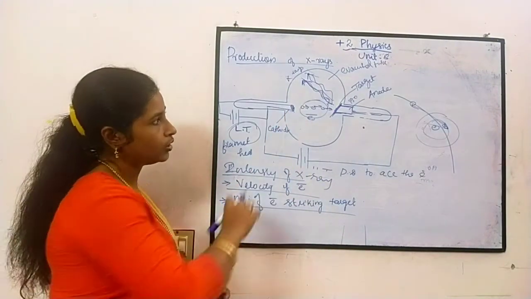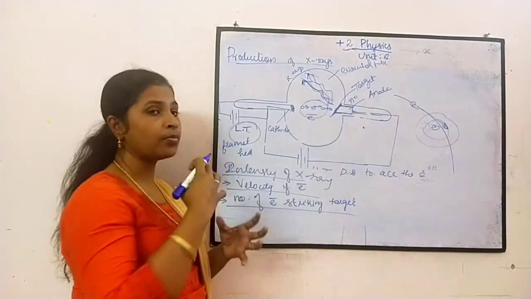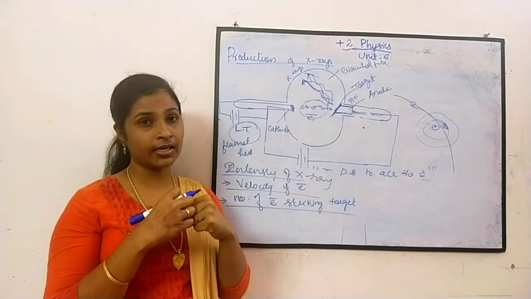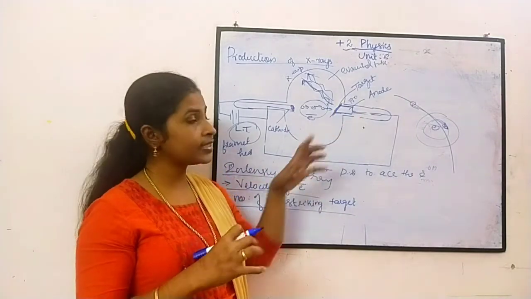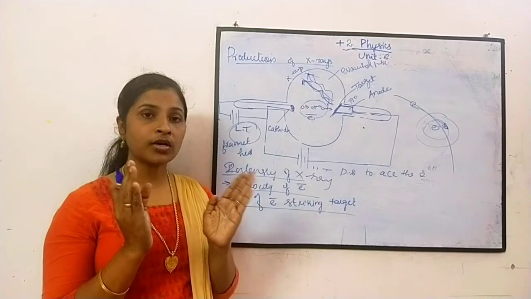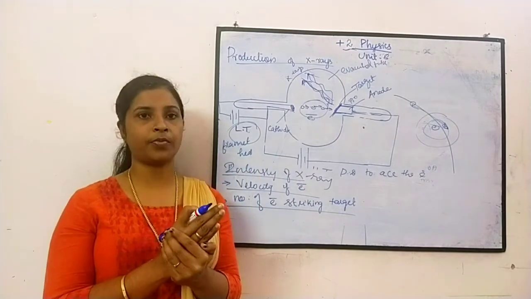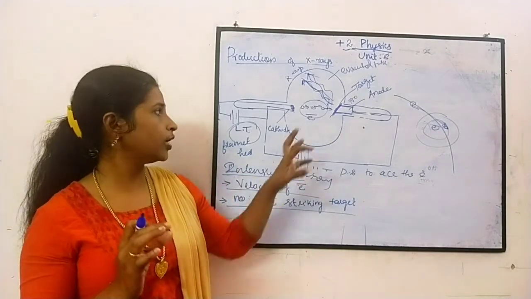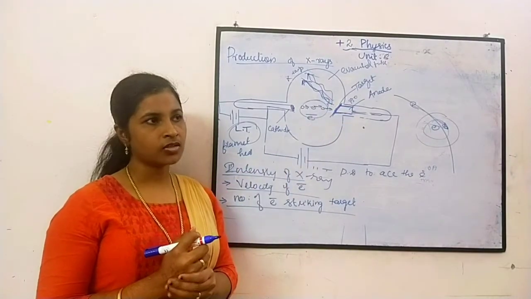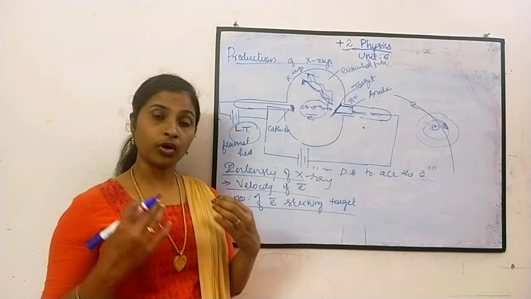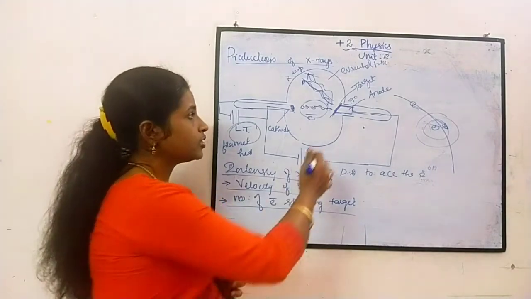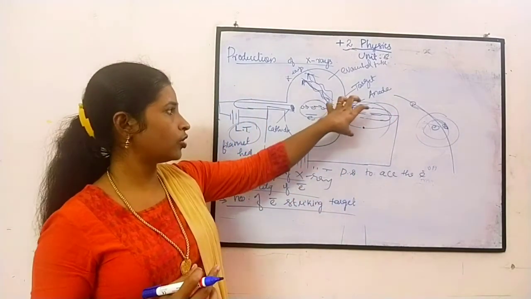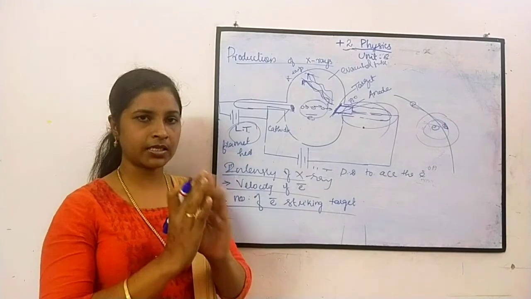Also, I told you that when the electron strikes the target, some kinetic energy is converted into heat. So the target is heated. The target you select should have a high melting point, meaning it melts only at a very high temperature. If it melts, it is not useful to us. So in order to maintain it, we use a cooling system here. It cools the target and maintains its temperature.